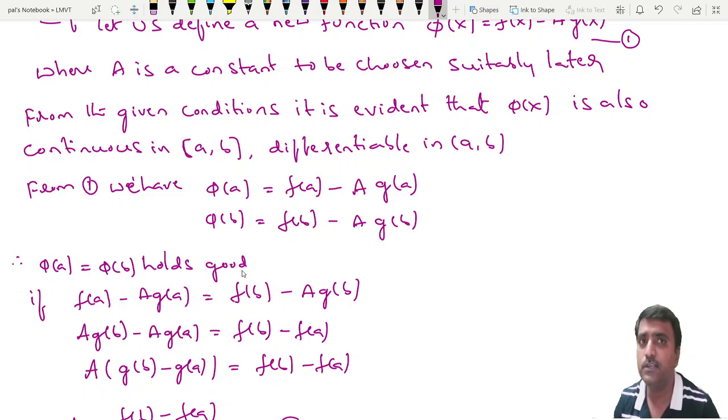So then according to Rolle's theorem, there must exist at least one point c belonging to (a, b) such that phi dash of c is equal to 0.